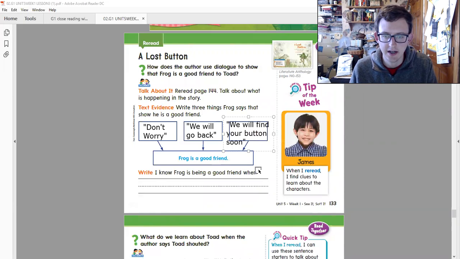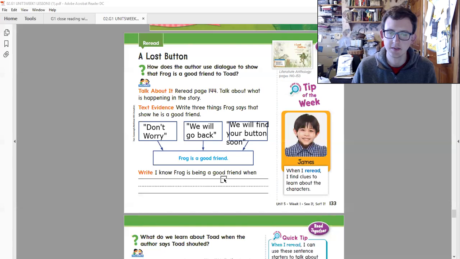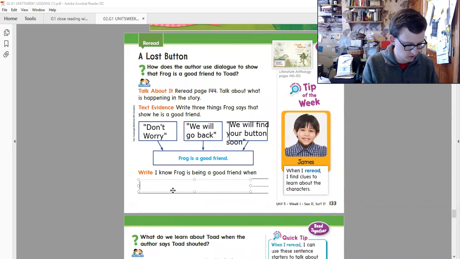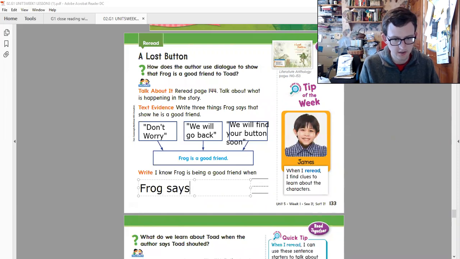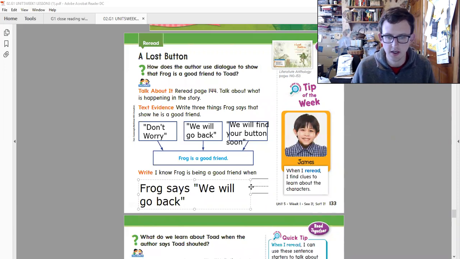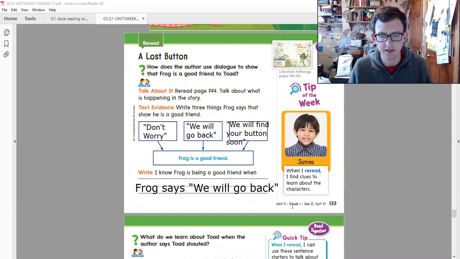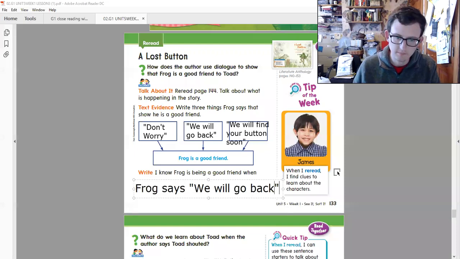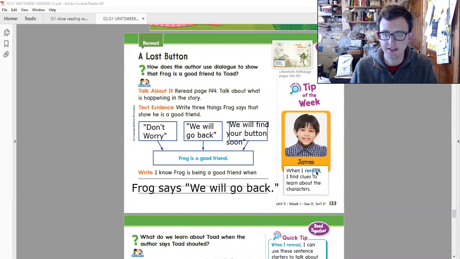So that's how we can tell that Frog is a good friend. So we can write, I know Frog is being a good friend when, and then we can write a full sentence here. When Frog says, we will go back, right? So we can tell Frog is a good friend when he says, we will go back. And we can put a period here. Okay, so now let's read this side.